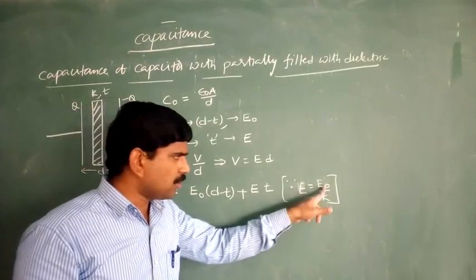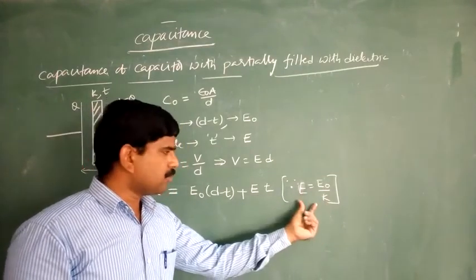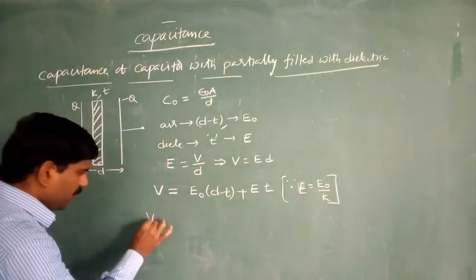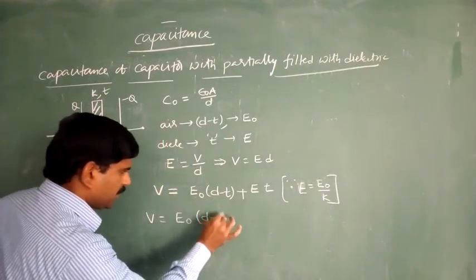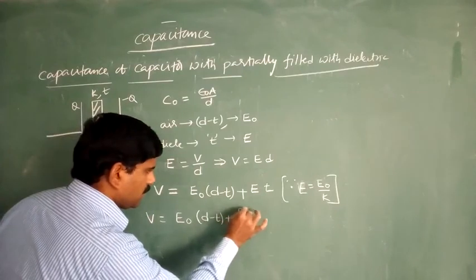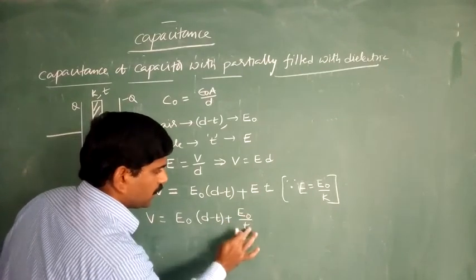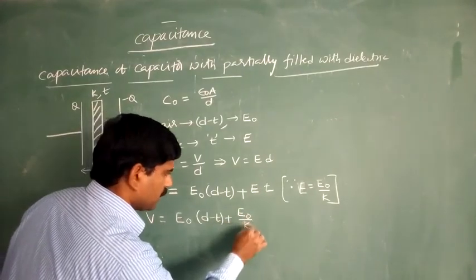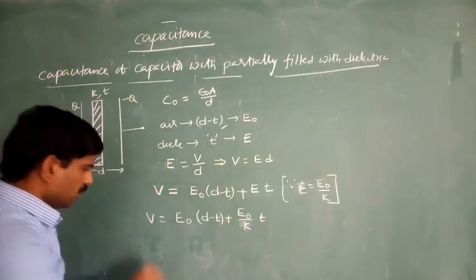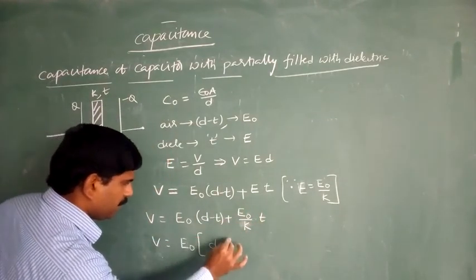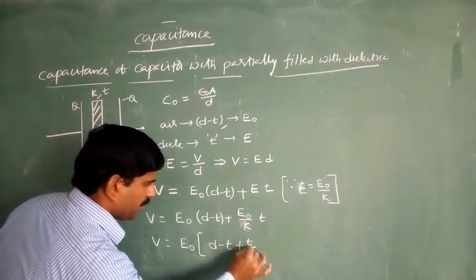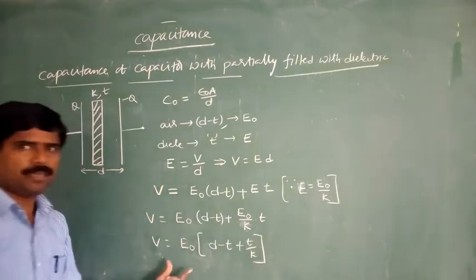E is equal to E naught by K. Substituting this value, V is equal to E naught into D minus T plus E naught by K into T, so V is equal to E naught into D minus T plus T by K.